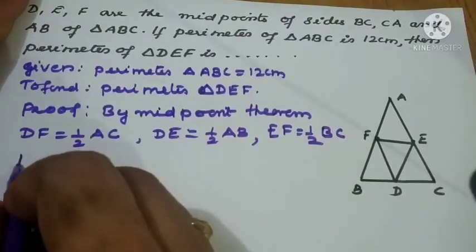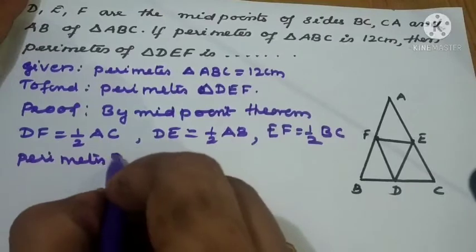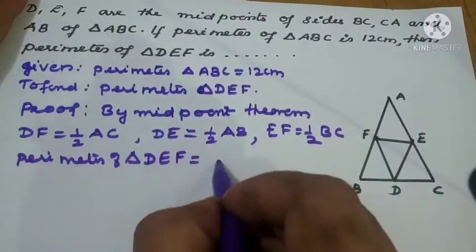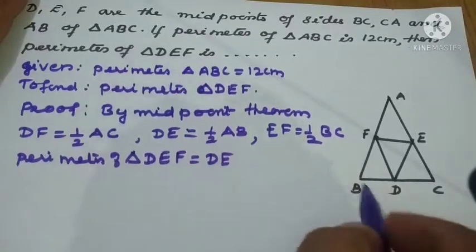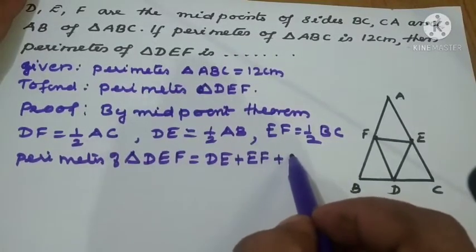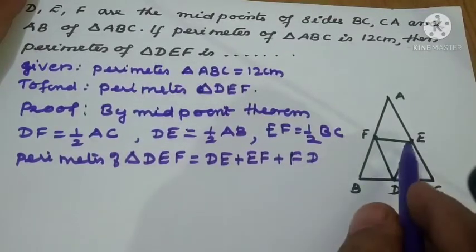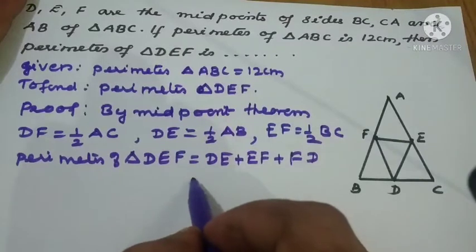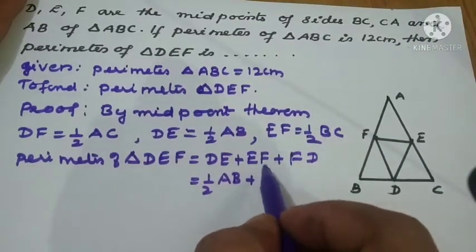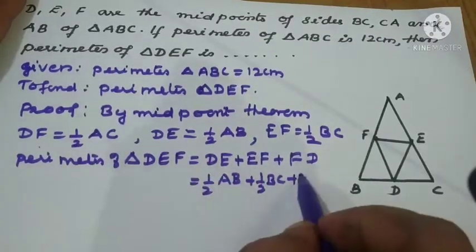Now, perimeter of triangle DEF means DE plus EF plus FD. What is DE? Half of AB. Plus EF means half of BC. And DF means half of AC.